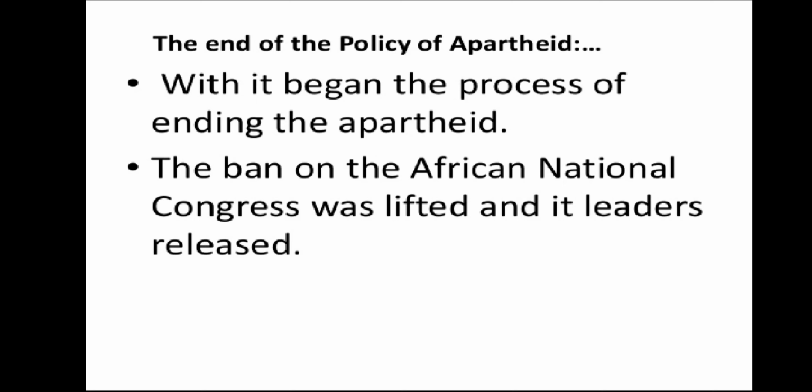Several countries denounced apartheid as unjust and racist, but the white racist government continued to rule by detaining, torturing, and killing thousands. And finally, because of international pressure, it began the process of ending apartheid, and the ban on the African National Congress was lifted and its leaders were released.